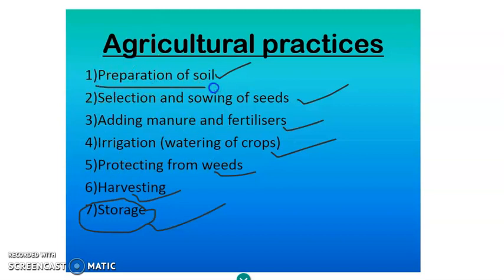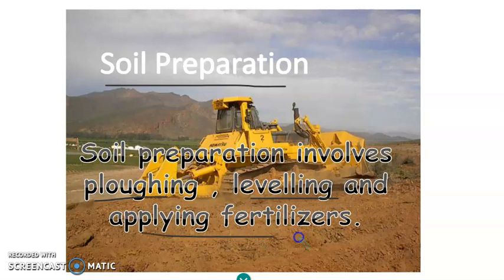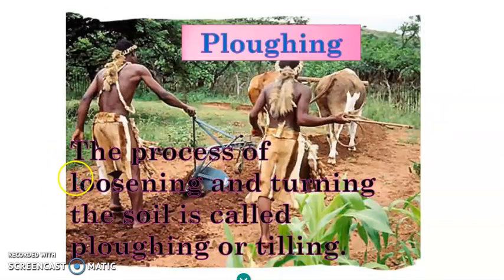The first is preparation of soil. So what does the farmer do in soil preparation? Yes, they first plow the field, they then level the field, and then they apply fertilizer. So what is plowing? Plowing is the process of loosening and turning the soil.